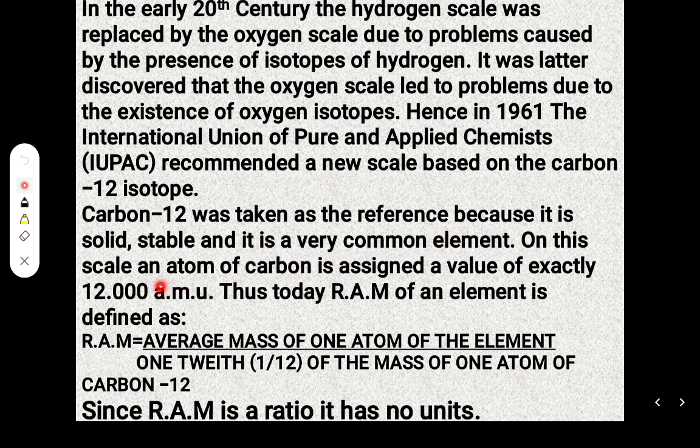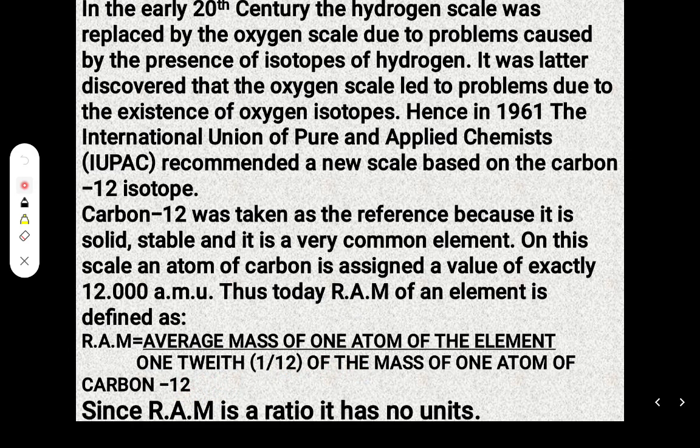On this scale, an atom of carbon is assigned a value of exactly 12.000 AMU. Thus today, the relative atomic mass of an element is defined as the average mass of one atom of the element divided by 1/12 of the mass of one atom of carbon-12.